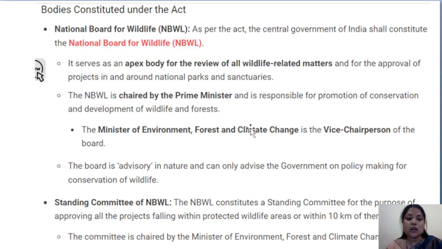The National Board for Wildlife is chaired by the Prime Minister and is responsible for promotion of conservation and development of wildlife and forests. The Minister of Environment, Forest and Climate Change is the vice chairperson of the board, and the board is advisory in nature and can only advise the government on policy making for conservation of wildlife.